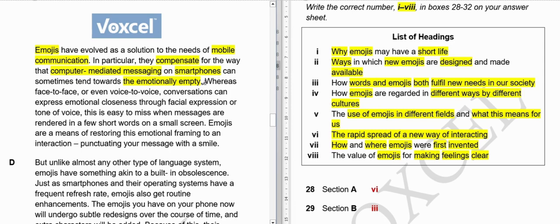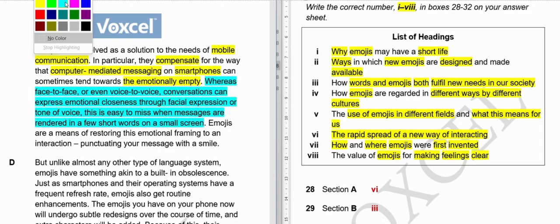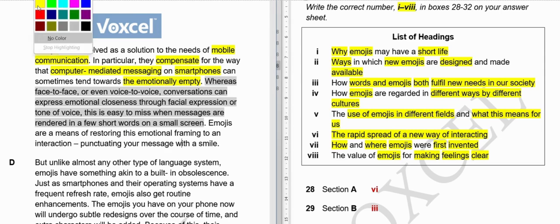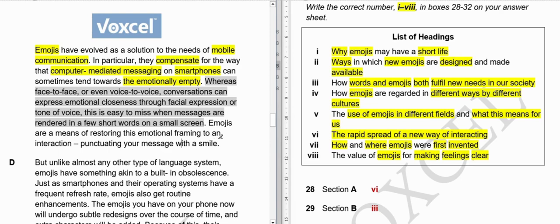This particular thing is difficult to understand while we are chatting online without any context. Emojis are a means of restoring this emotional framing to an interaction, punctuating your message with a smile. So emojis restore the emptiness that is present in that message.